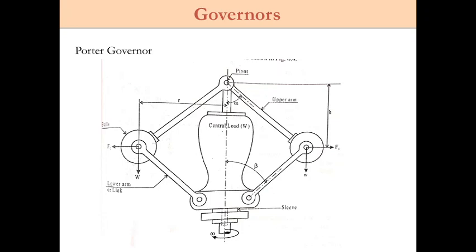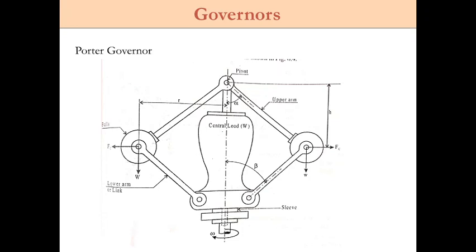So here also, when the load on the engine increases, obviously the speed will decrease. If the speed is decreasing, these balls and this sleeve will have a downward motion. When this has the downward motion, it is going to open the throttle valve in the fuel tank. So when it opens the throttle valve of the fuel tank, more fuel will be supplied to the engine, so that it will increase the speed to maintain the speed limit.